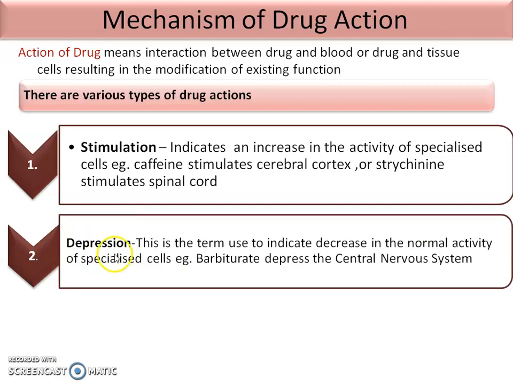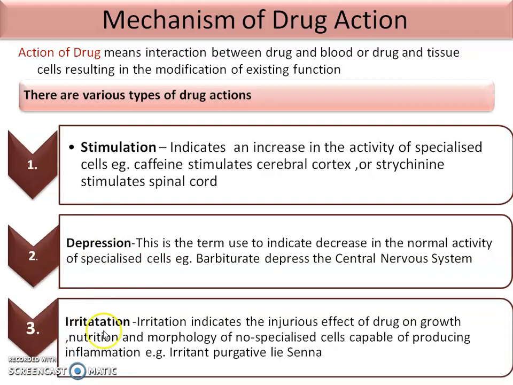Second one is depression. This is the term used to indicate the decrease in the normal activity of the specialized cells. In depression, the activity is decreased in the specialized cells. Example of it, barbiturates depress the central nervous system. That is, in stimulation, activity of the specialized cell increases; in depression, activity of the specialized cells decreases. Both are for the specialized cells.